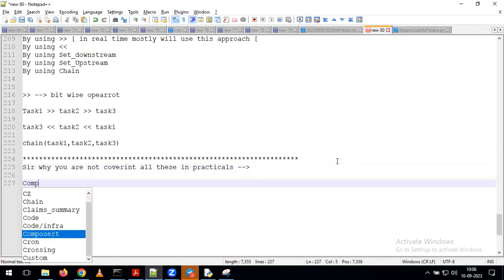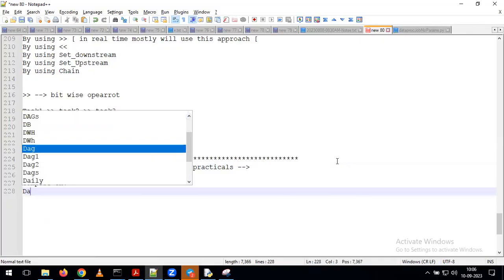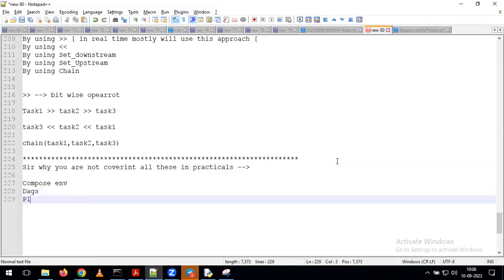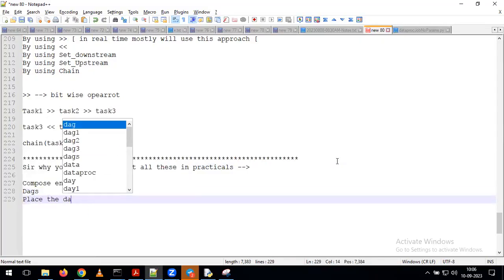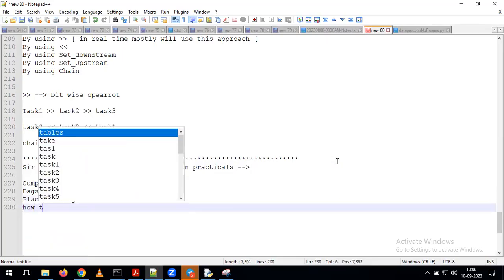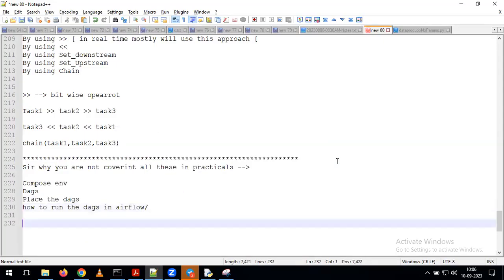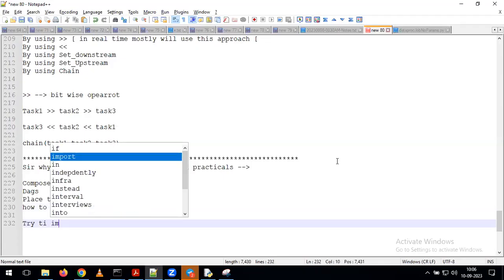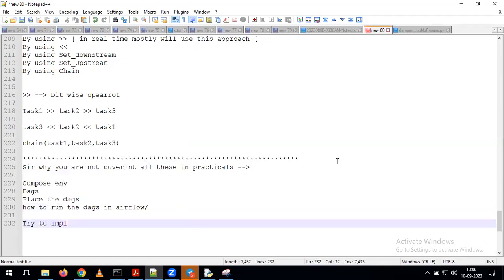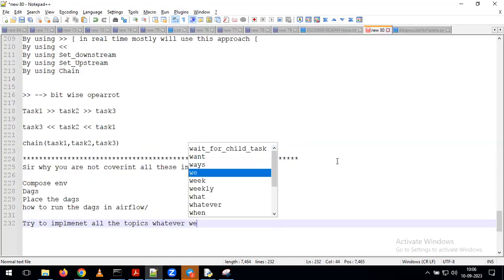Now you know how to create a Composer environment. You know how to create the DAGs. You know where to place the DAGs. And you know how to run the DAGs in Airflow. You know all these things. With this knowledge, what you can do, Andy, is simply try to implement all the topics we discussed today.